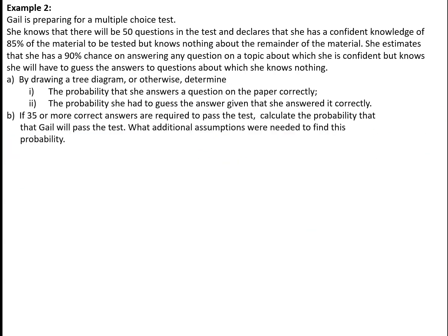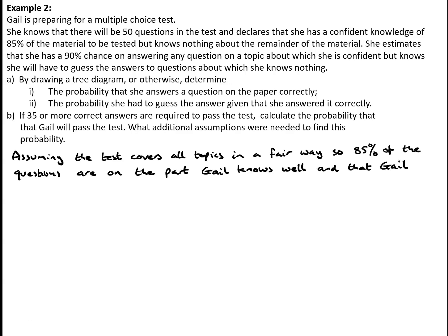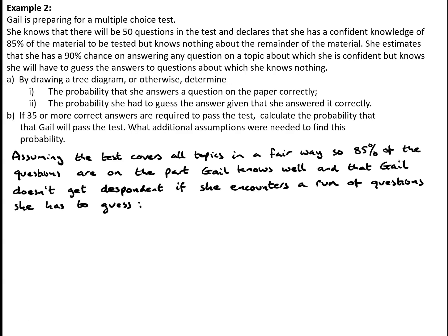If 35 or more correct answers are required to pass the test, calculate the probability that Gail will pass the test. What additional assumptions were needed to find this probability? Well, we're going to have to first of all assume that the test covers all the topics in a fair way, so that 85% of the questions are on the part that Gail knows well, and that Gail doesn't get despondent if she encounters a run of questions she has to guess. And indeed, we've got to assume that Gail's estimates that she's made are correct as well.